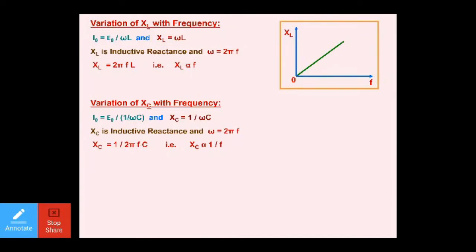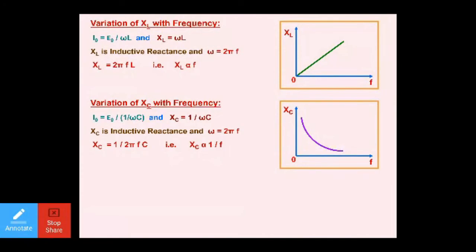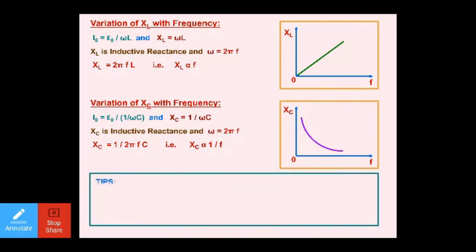So what you will get, XC is inversely proportional to frequency. So this is frequency, this one is capacitive reactance, and this is the graph. So you always need to remember, if any question may come for the graphical representation, these are the key points which we will have to keep in mind. Dear students, let us move on for the further tips.